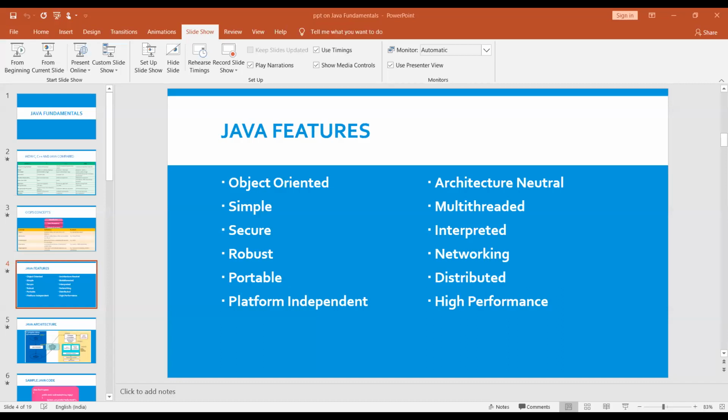Everything we will call based on the object name. Next one is secure. Whereas in Java compared to other languages, we can secure the features and methods from viruses, with virus-free authentication or public key encryption like this. Next is portable, which means we can write the code once and run anywhere.